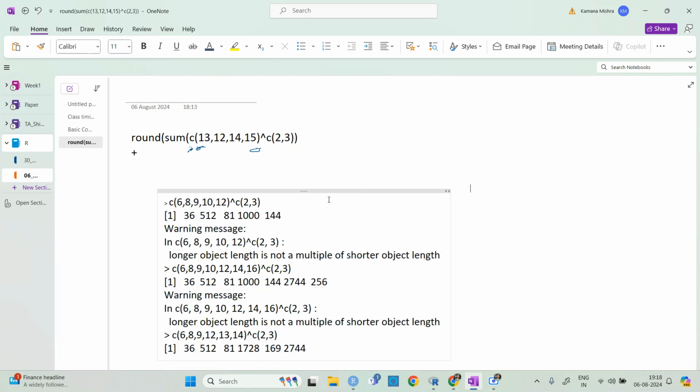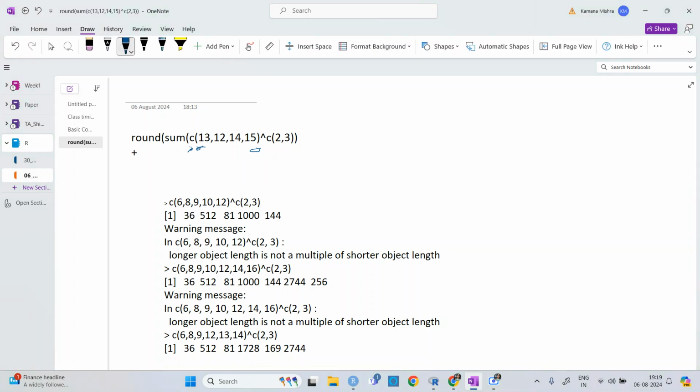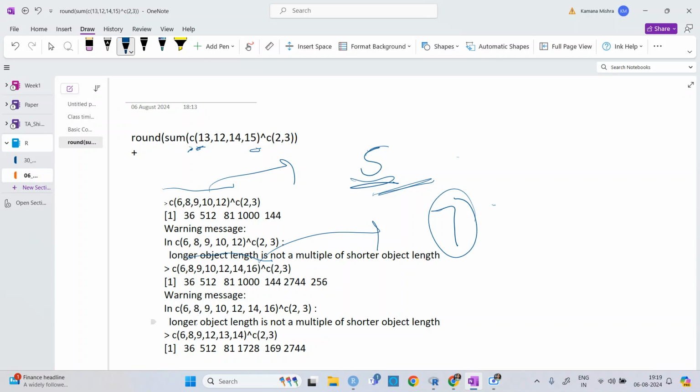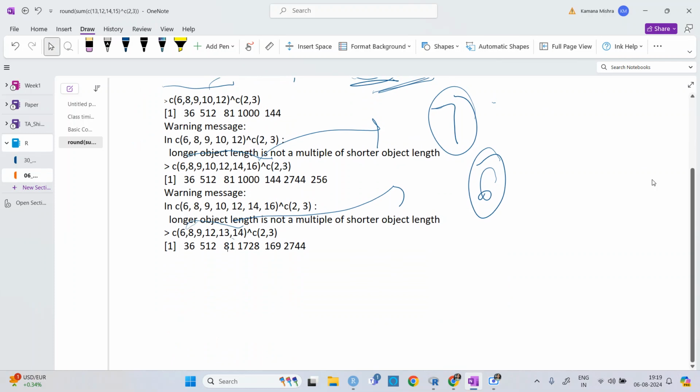So what happens is that here we are taking this 5 size. 5 is not a multiple of 2, so it is not working, and here we are taking this size as 7, so it is not working. Here we are taking this size of 6. So 1, 2, 3, 4, 5, 6, right? So 6 is a multiple of 2, that's why it worked.